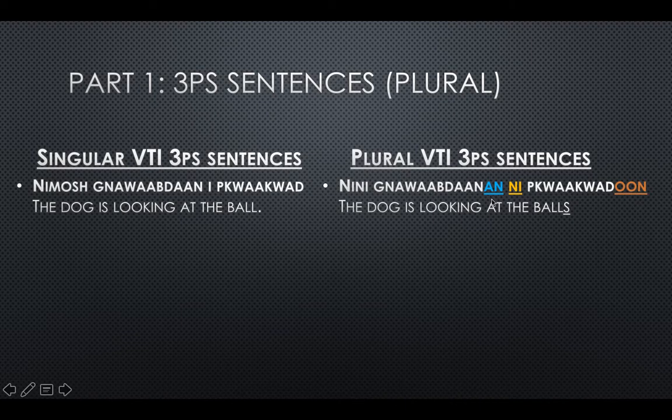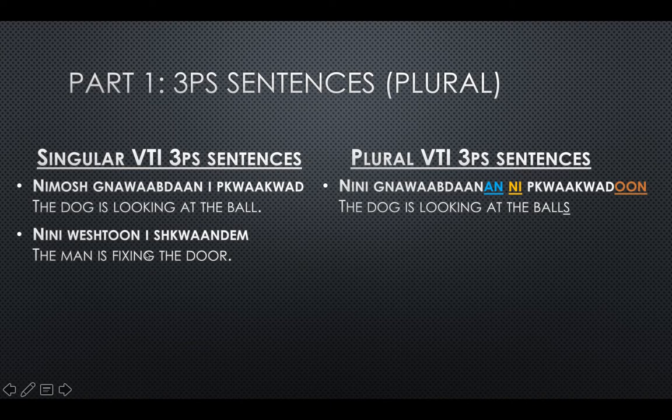All right, so make sure to apply all three aspects here to the rest of our verbs. And don't forget our VTI 3 words, we're going to apply our third last consonant rule to them. So, nene weshton ishkwandem, the man is fixing the door. So these are our VTI 2 examples.